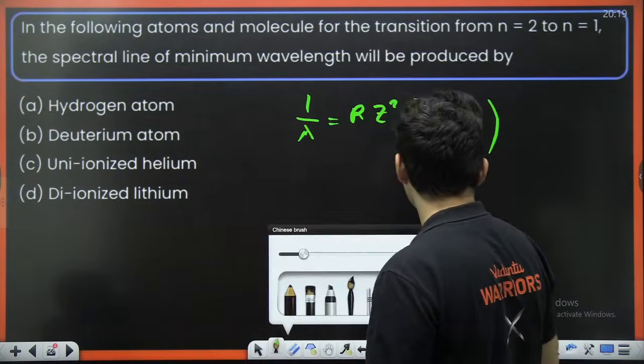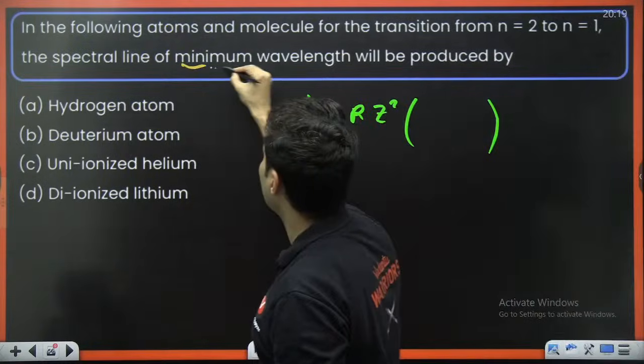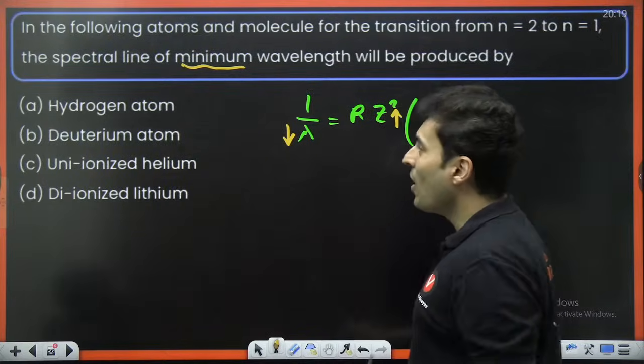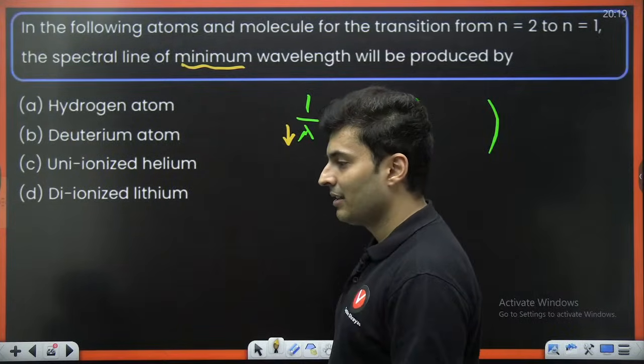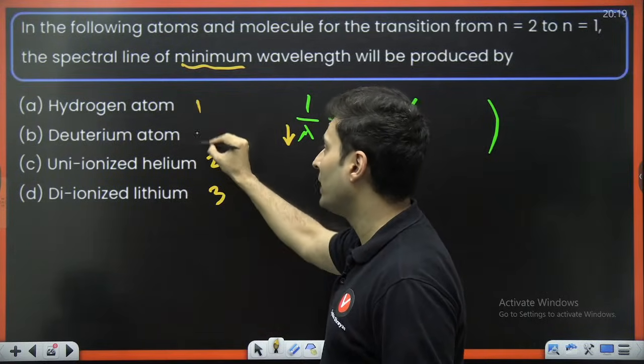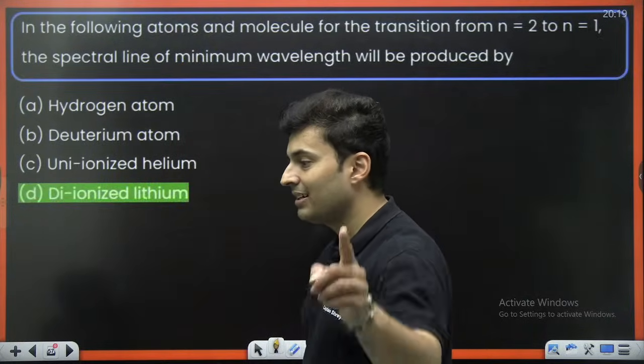The question is clearly telling you minimum, so minimum means lambda is less. That means Z is more. Who has the highest Z? Lithium 3, helium 2, deuterium and hydrogen 1, 1. So obviously this should be the correct answer, which is D.